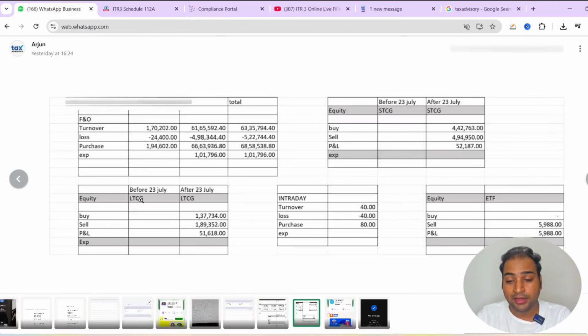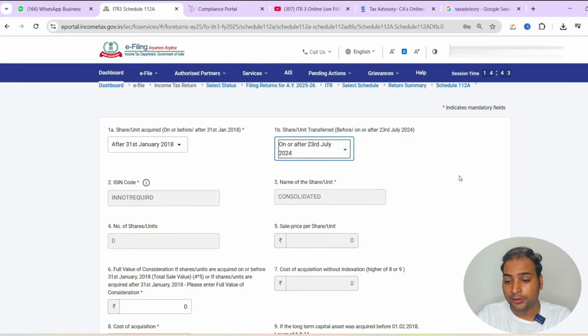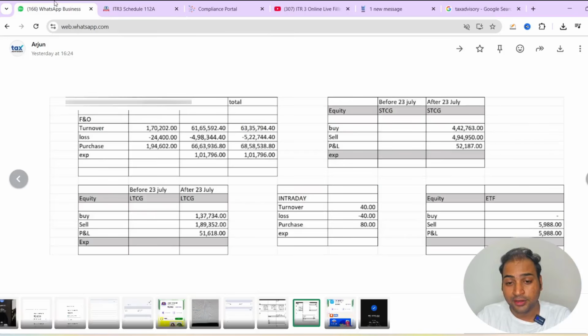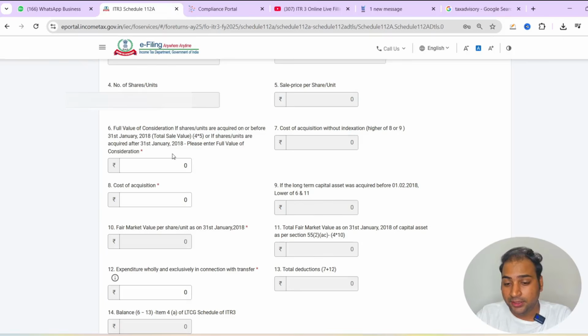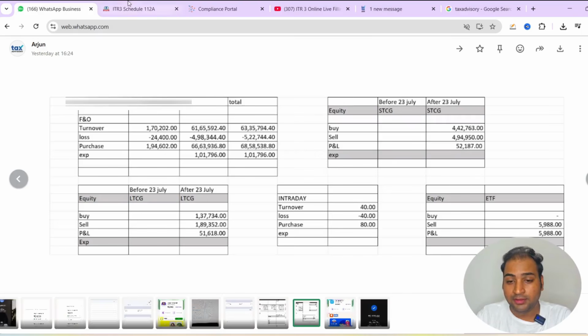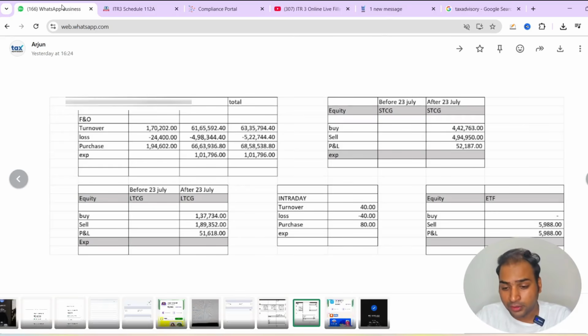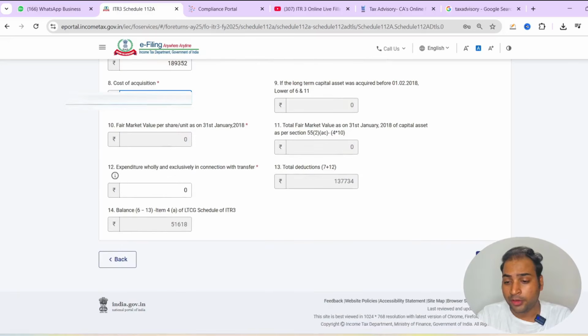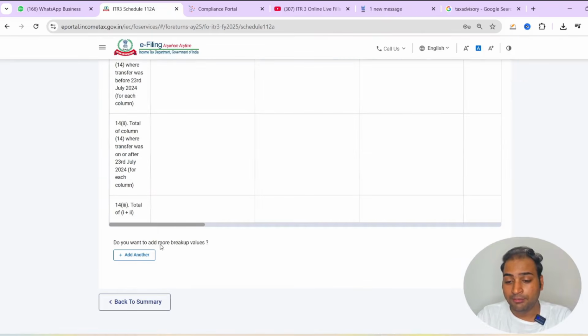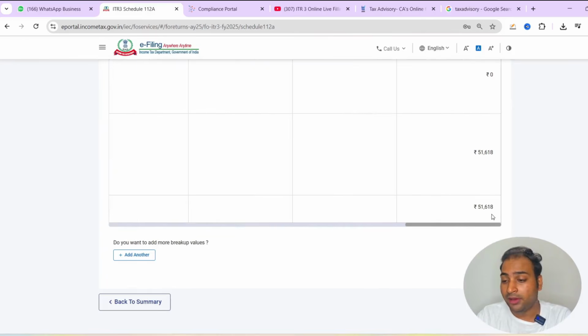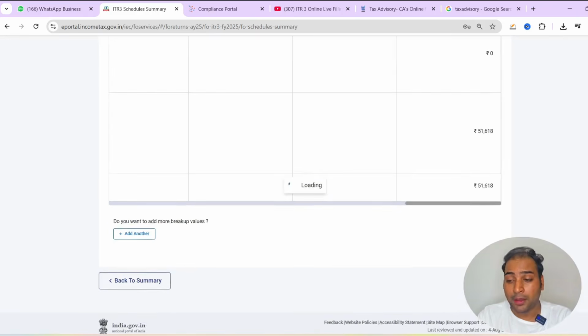So we have a long-term capital gain here after 23rd July 2024. We will select the after 23rd July here, and full value of consideration will be 189352, and cost of acquisition will be 137734, and we have expenditure too. No expenditure here. Okay, so we will keep selecting, and the long-term capital gain here is reported. So I have a long-term capital gain of 51,618, and we have a short-term capital gain too.